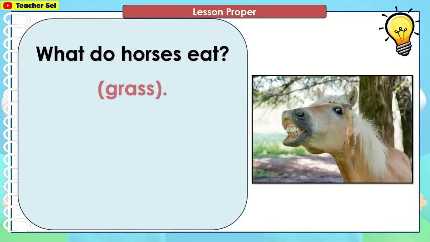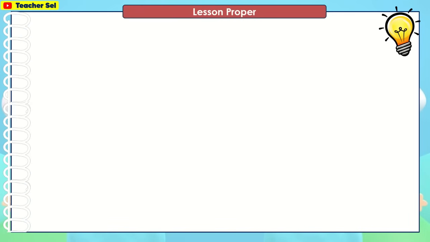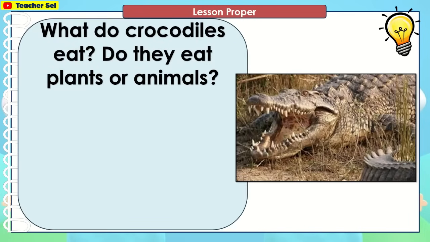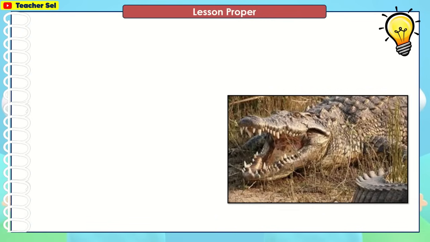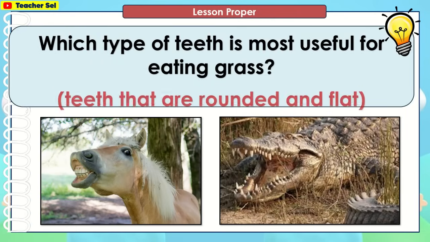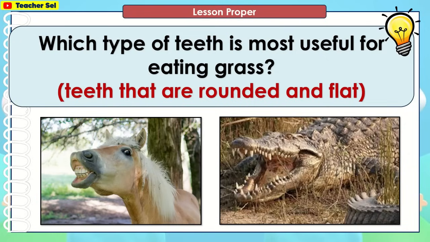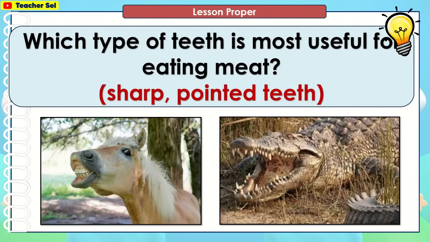What do horses eat? Grass. Do you think their teeth can be used for tearing and cutting animal meat? No. What do crocodiles eat? Do they eat plants or animals? Animals. Do you think the crocodile can eat grass using their sharp pointed teeth? No. Which type of teeth is most useful for eating grass? Teeth that are rounded and flat. Which type of teeth is most useful for eating meat? Sharp, pointed teeth.